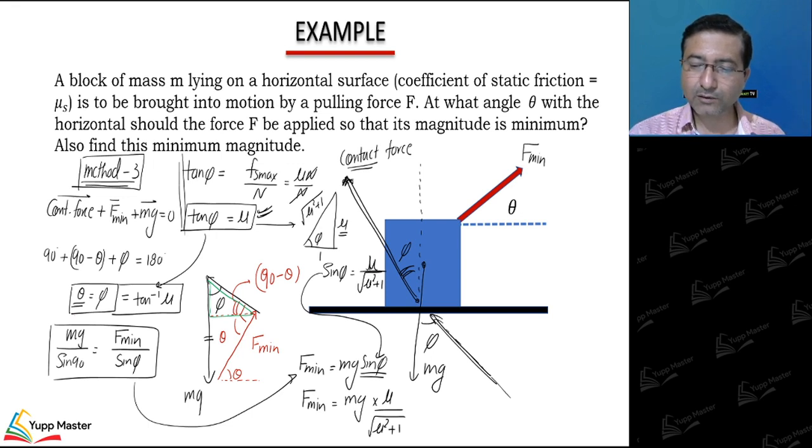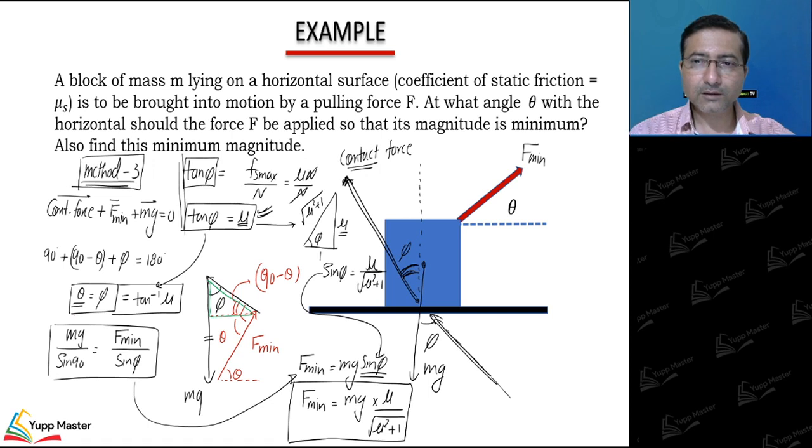So condition for about to slip, this angle made by contact force with the normal, tan phi is coming equal to mu. So this I can use, and we have the value of minimum friction force. So I hope method 1, method 2, method 3, all the methods are clear, right?